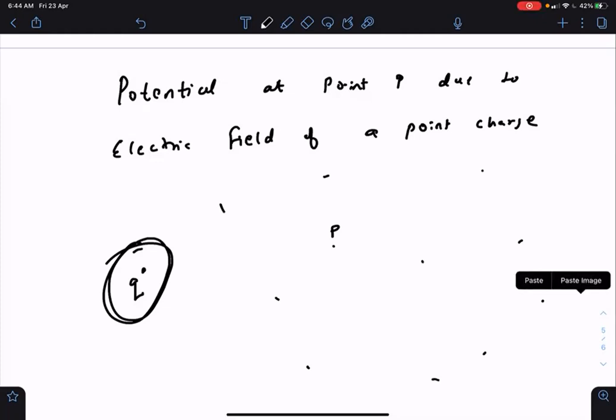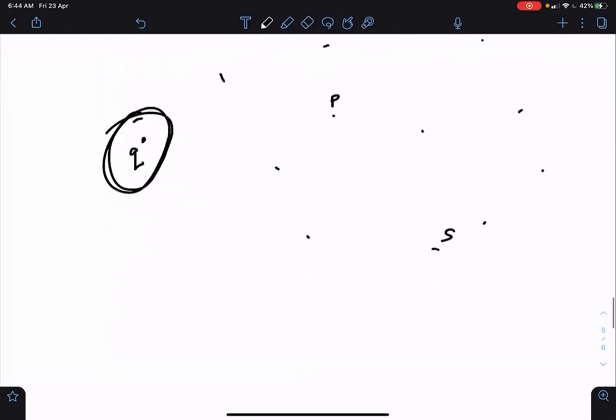Because if you take some other point S of its electric field and you place a 1 coulomb here, then it will be repelled to infinity. While going from S to infinity, whatever work this field of Q will be doing, that is the potential at S. From S to infinity, whatever is work done by electric field.